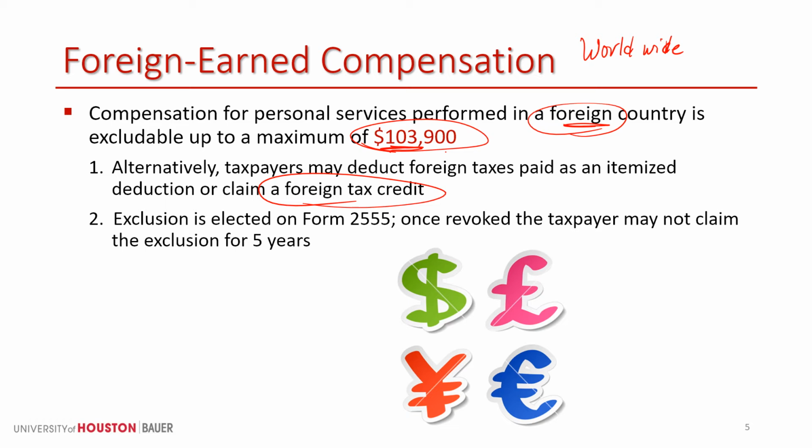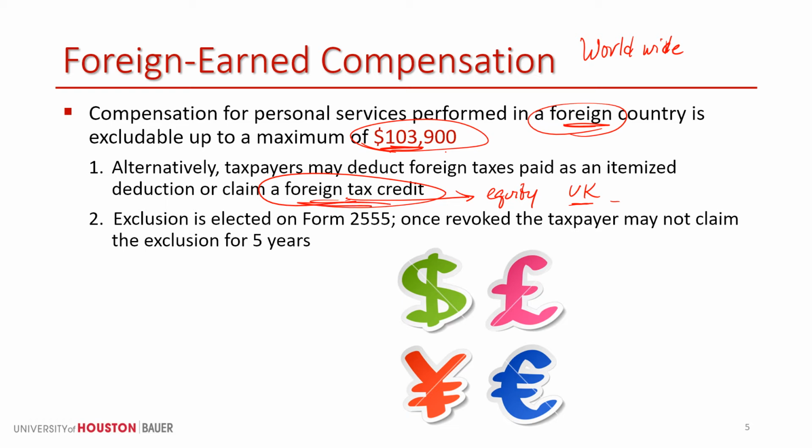You might also see this, not so much with compensation, but the foreign tax credit is often useful if you have high wealth individuals who are investing in foreign securities. So they might have some equity or stock investments of companies in the UK or Germany or things of that nature. They're going to pay tax on dividends to the UK or Germany or whatever country it might be.